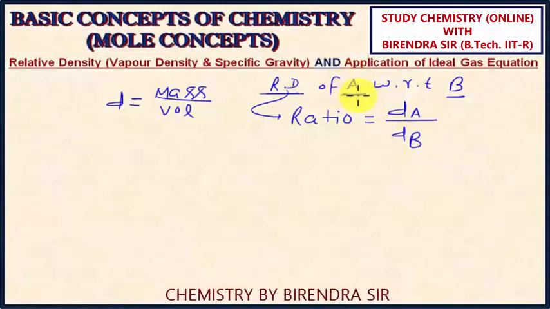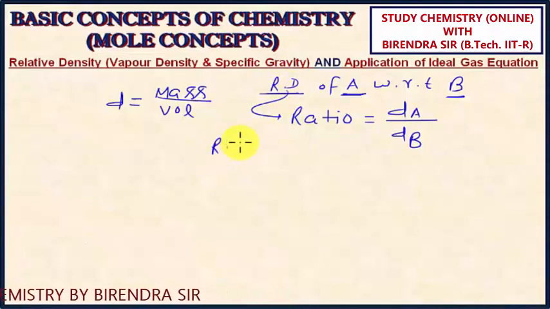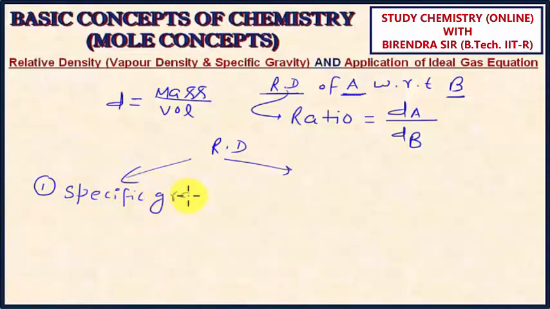Now, if we take this B as the standard substance, or better I say, on the basis of this reference material and the physical state of the substance, the relative density is divided into two categories. First is specific gravity.